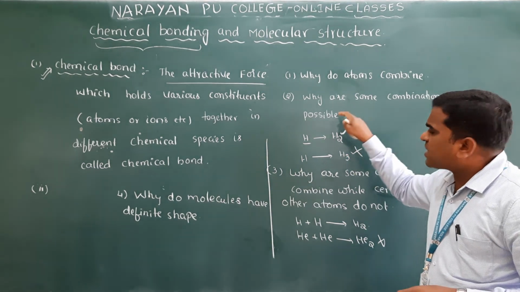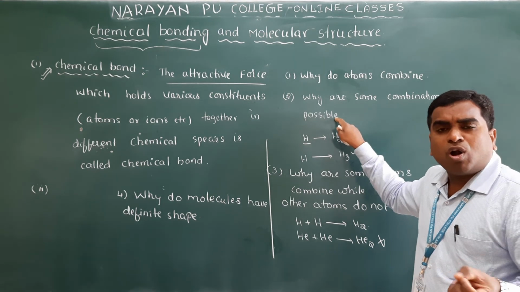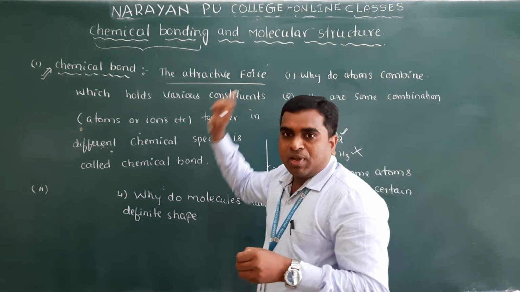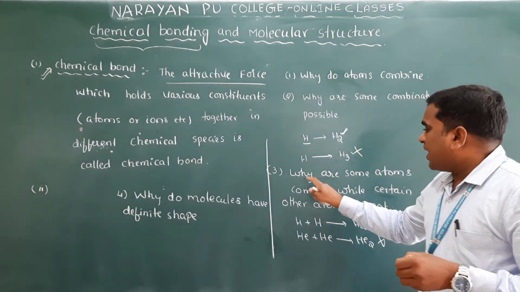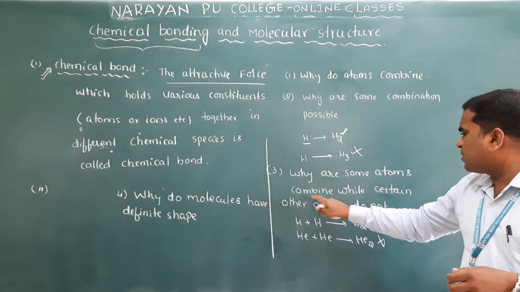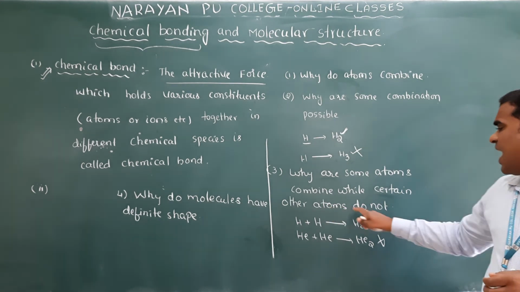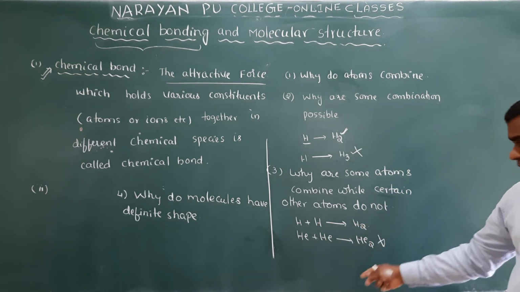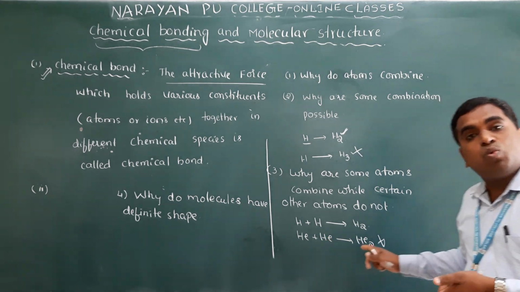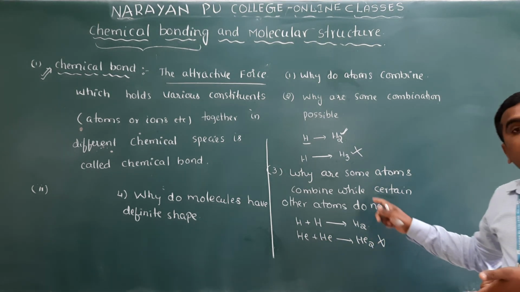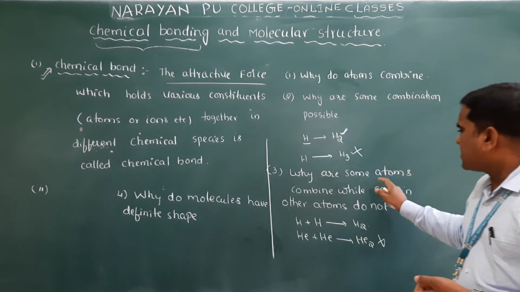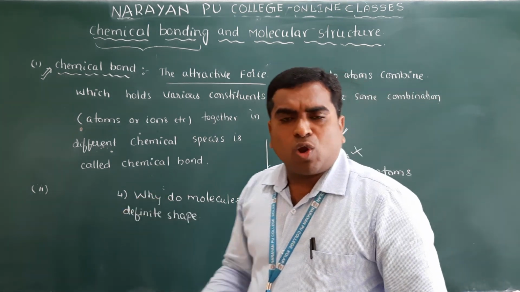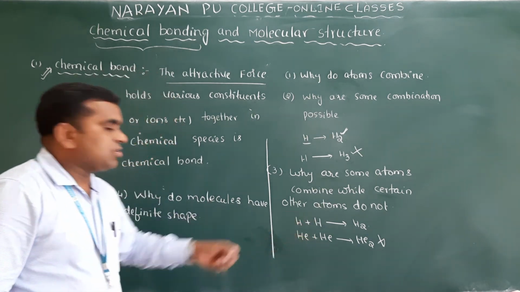That we will study in the chemical bonding part. Clear? Third, why do certain atoms combine while certain other atoms do not? Hydrogen and hydrogen combine to give H2, but helium won't produce an He2 molecule. That also we have to find out.